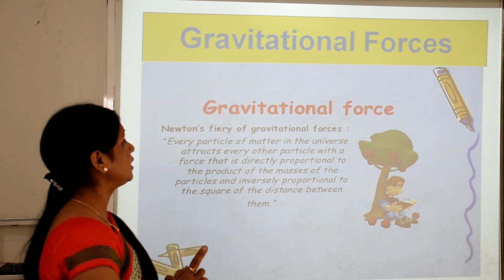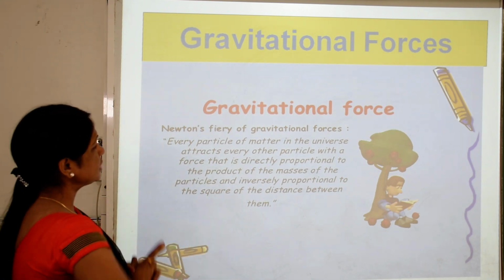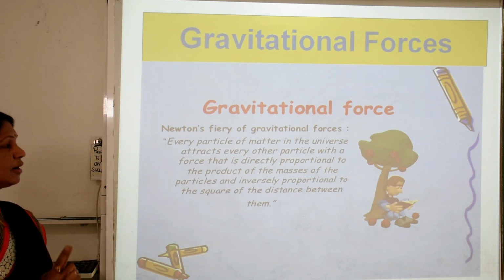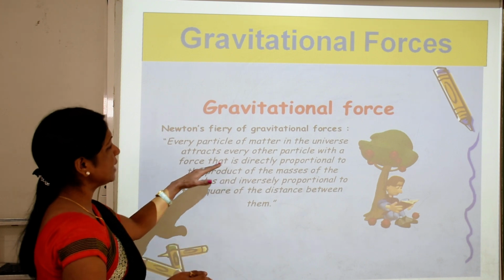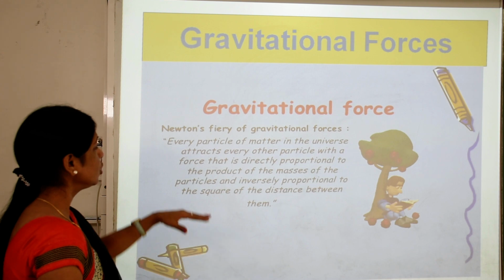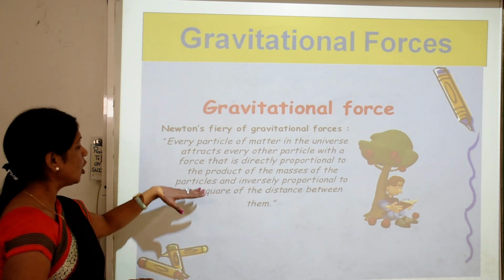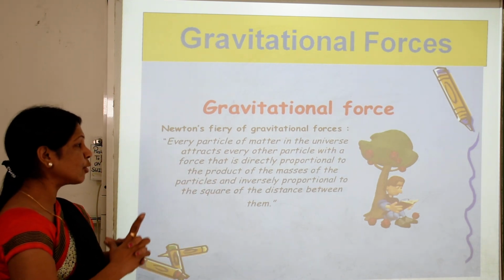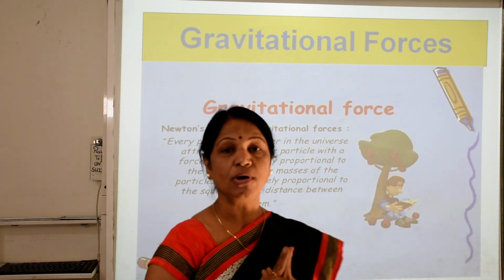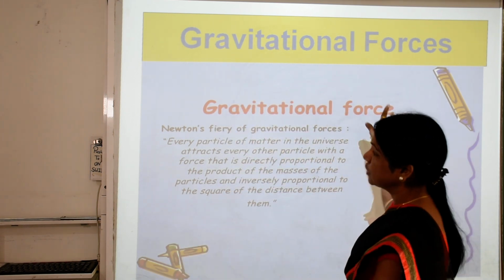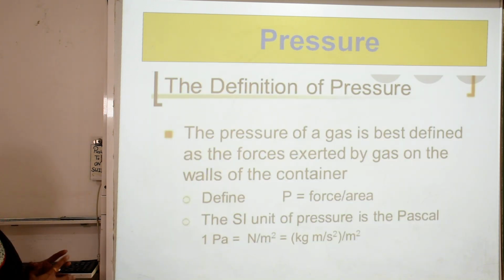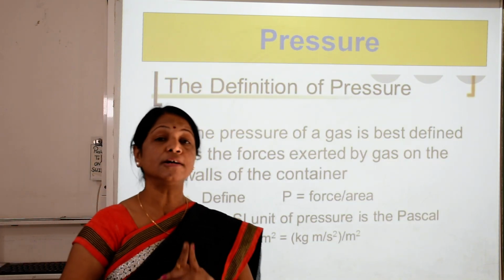Now we see the gravitational force. Newton's theory of gravitational force. What is the theory? Every particle of matter in the universe attracts every other particle with a force that is directly proportional to the product of the masses of the particles and inversely proportional to the square of the distance between them. It is called the gravitational force. Now further we see the different types of forces in it.